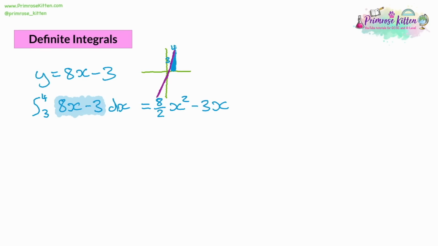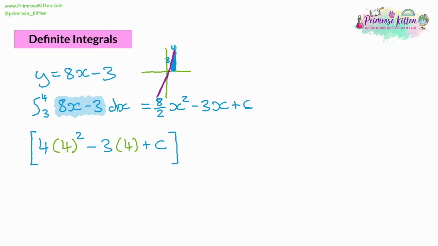Well, we substitute in the 4 and the 3. And you might see some square bracket notation for this. So when we integrate with 8 over 2, which is 4, we've got 4 lots of 4 squared, take away 3 lots of 4. And remember, I forgot to write it in again, it's plus c when you integrate. So we've got to put in that plus c. There might be something else there.